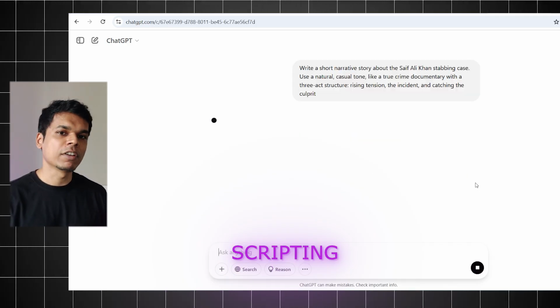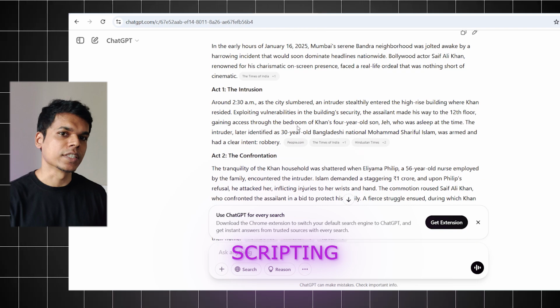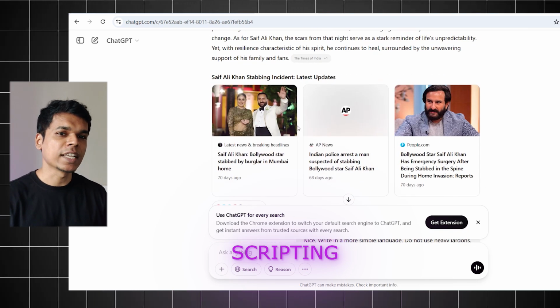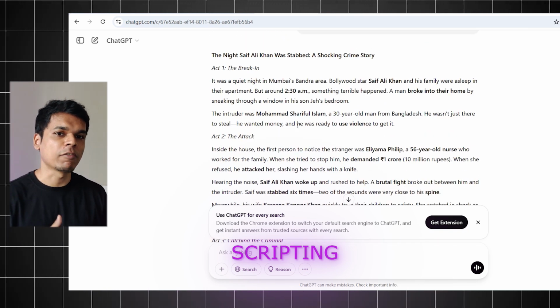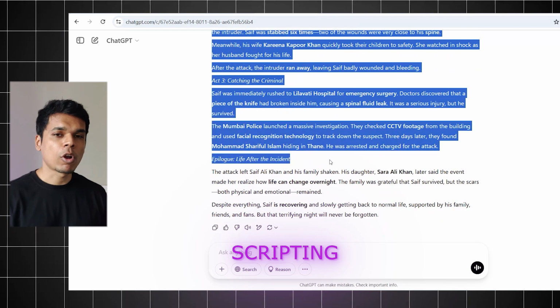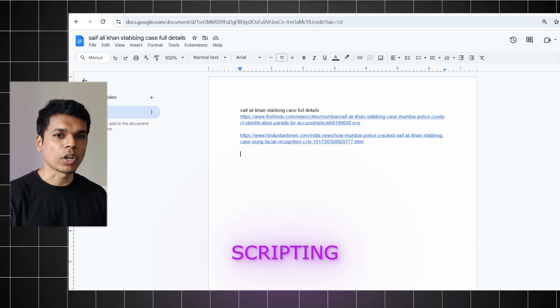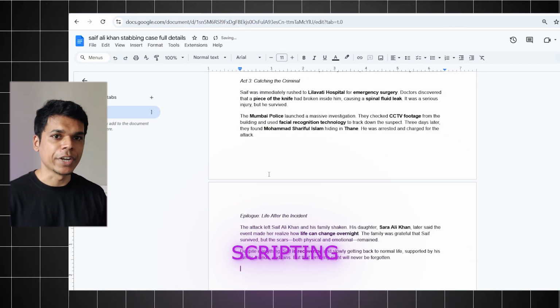So ChatGPT will now give me the full script for the incident. You can feed as many links and articles to ChatGPT and keep refining your script. Now I'm going to copy this script and paste it in my Google Doc so that I can read it while recording the video. Your research is done, your script is ready.